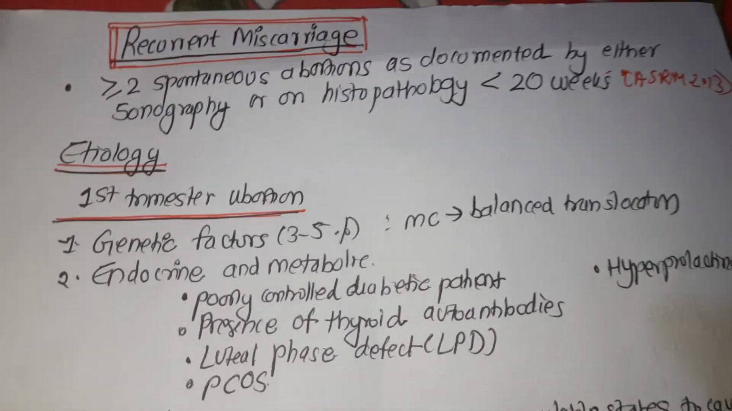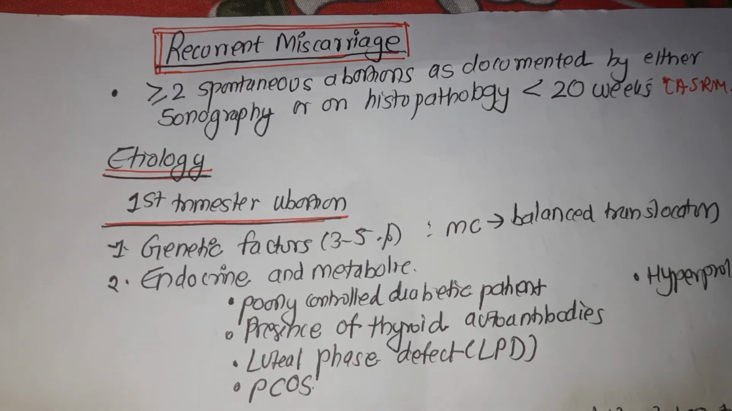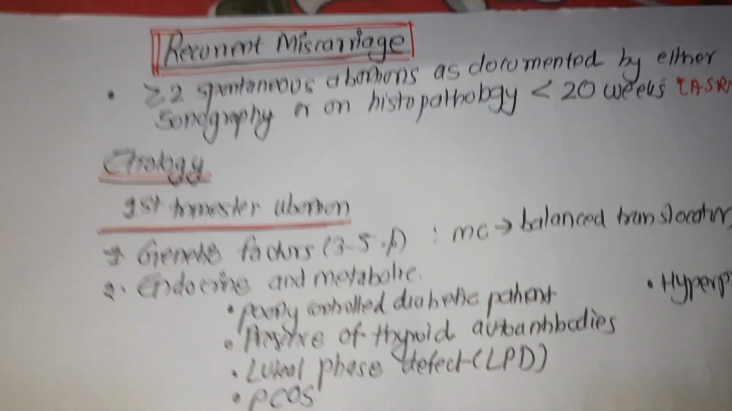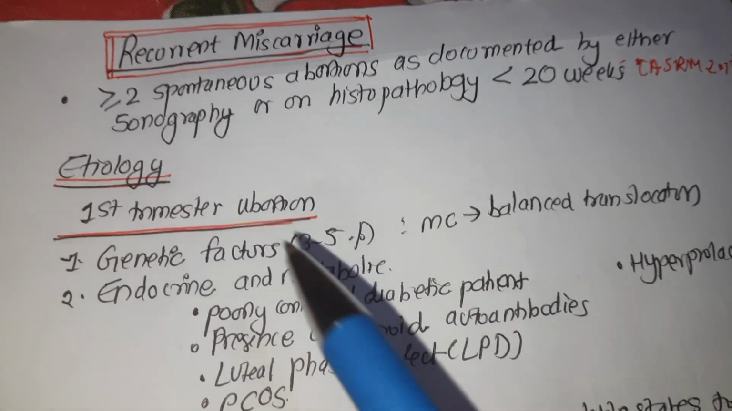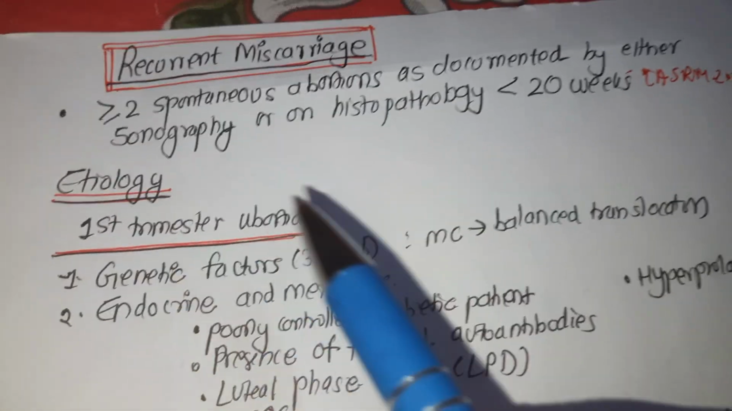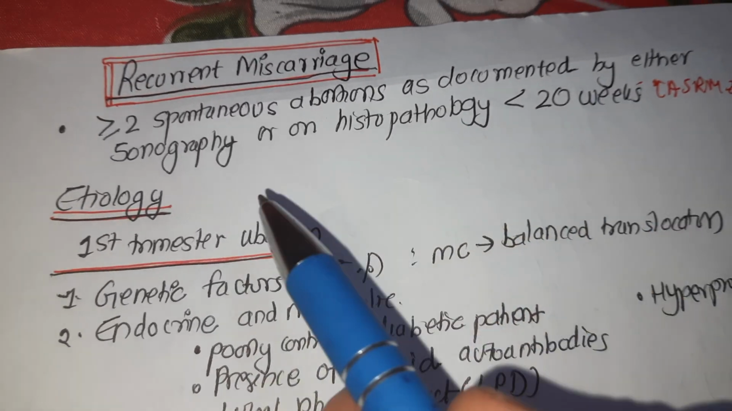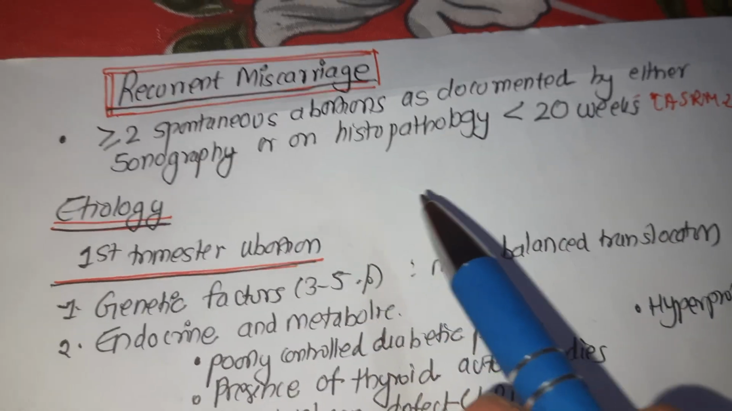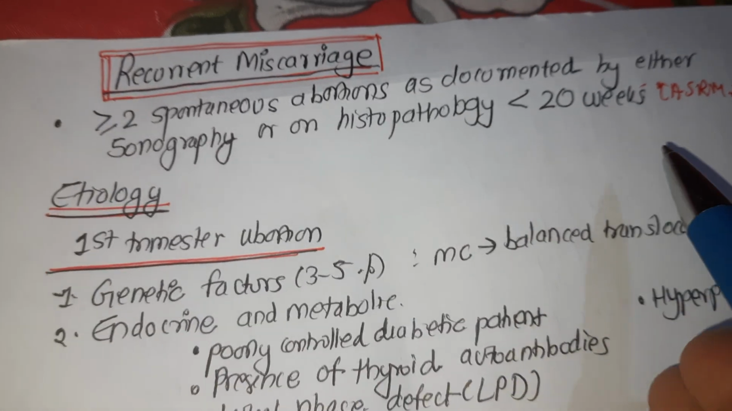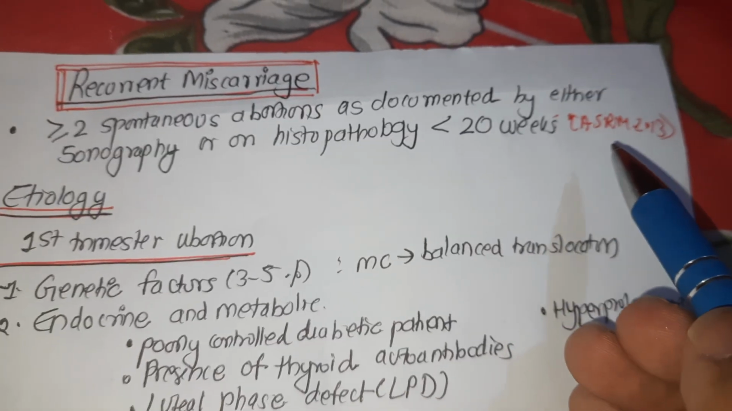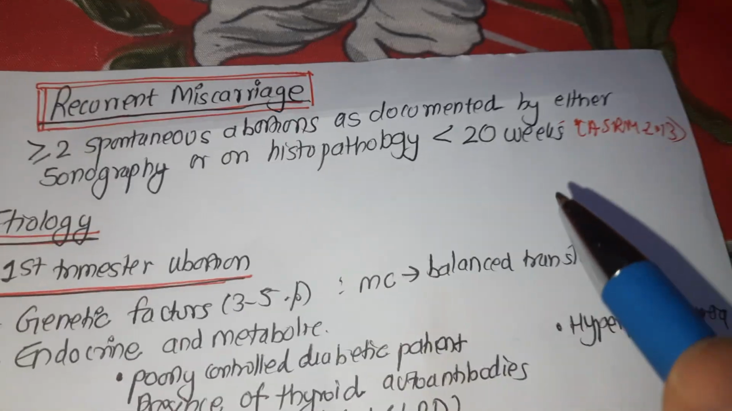Hello everyone. So in this video on the series of obstetric lecture, today we will be discussing recurrent miscarriage. Recurrent miscarriage is defined as the sequence of two or more spontaneous abortions documented either by sonography or on histopathology before 20 weeks of gestation. And this definition is as per ASRM, that is American Society for Reproductive Medicine 2013.